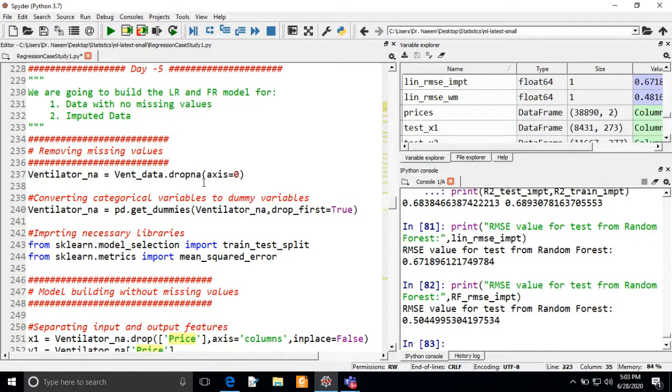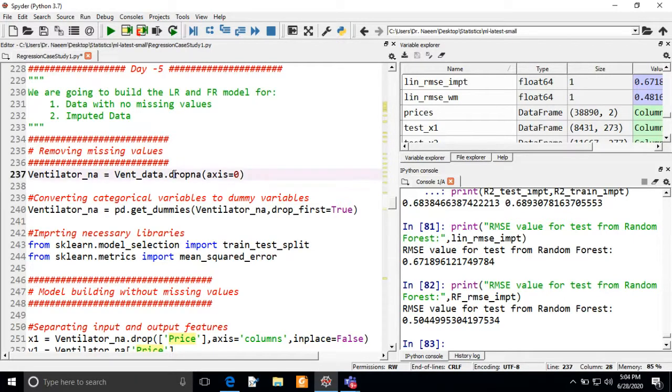First we will take the data without missing values and see the performance of the models, and then we will impute the data, keeping the missing values with some mean or median type values, so that we keep the information in the data frame, and we will analyze what the performance is for these models.